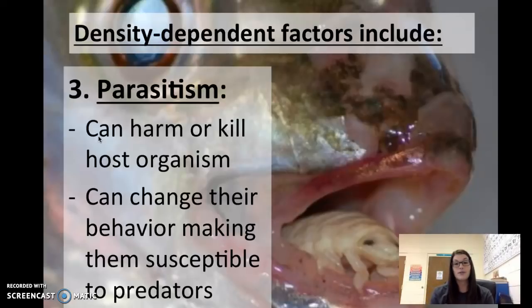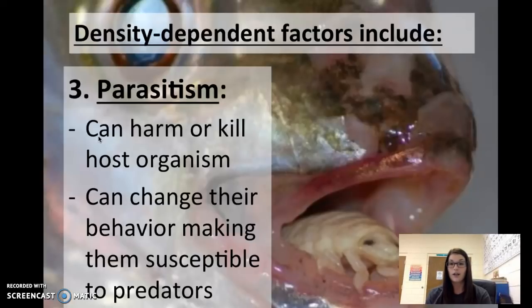What happens to you when you are super hungry in second block or whatever class you're in? You know it's close to lunchtime, no matter what the teacher is saying, no matter what the teacher is doing, all you can think about is how hungry you are, all right? It affects your behavior, your ability to focus on your surroundings and things going on. Same thing happens for real things in ecosystems like fish.